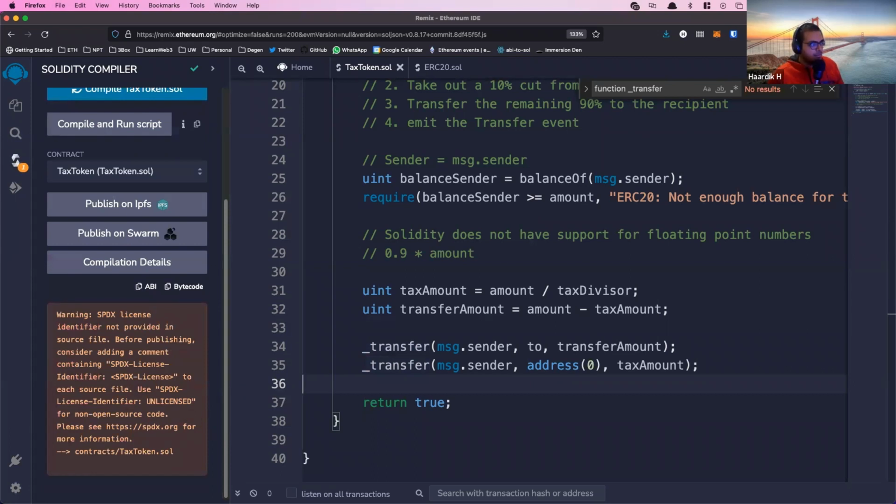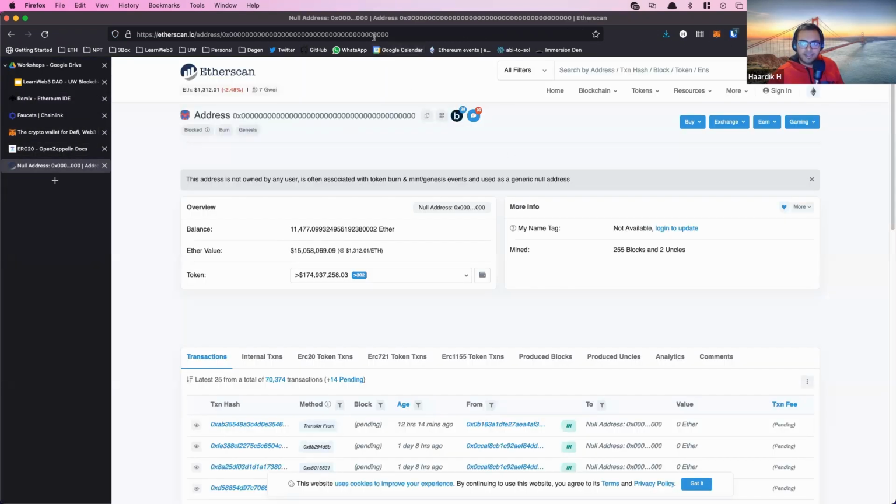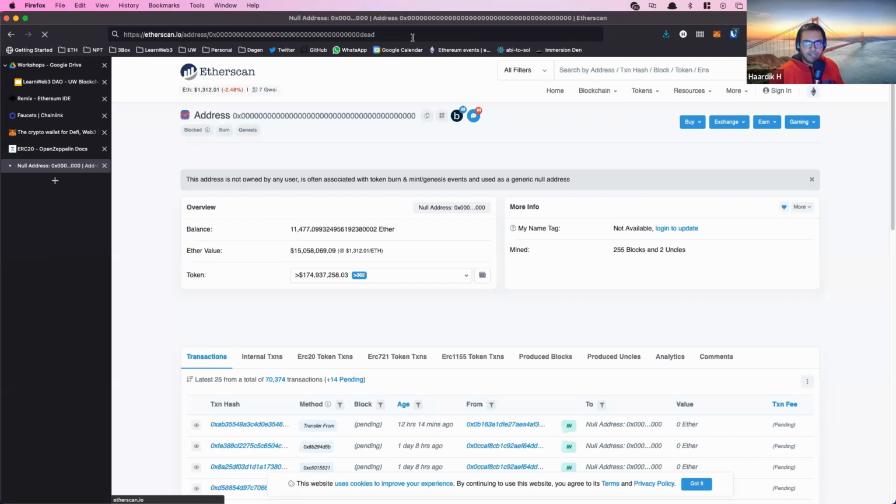Cool. What's the difference between the null address and the dead address? There's really not a lot of difference. For those who don't know, the dead address is also another kind of funny little vanity address where the last 4 letters, instead of 0, they spell out the word dead.